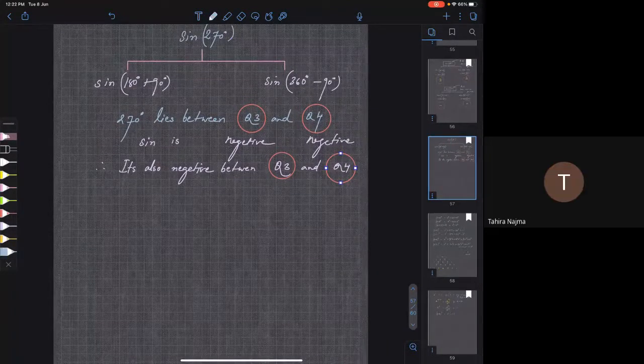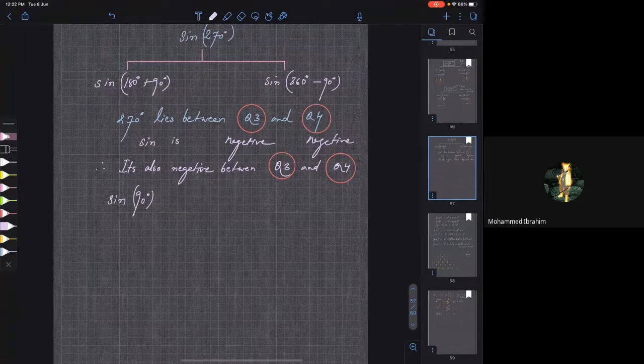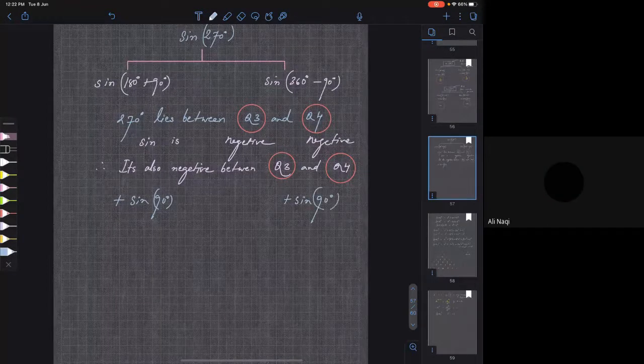Now, whenever you have 180 degrees, you just write it as it is. Sine 90, you write it as sine 90 degrees. Correct. And you write a plus sign here. And even for 360, sine will remain sine and cos will remain cos. Remember? So I'll write it as plus sine 90, and here also I'll write it as plus sine 90. Sorry, minus.